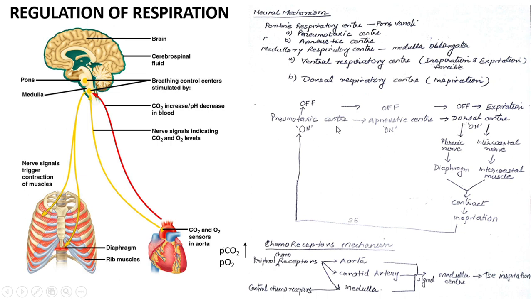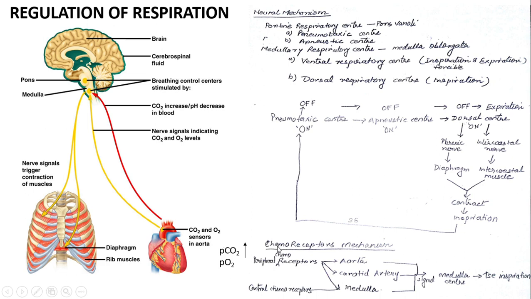When the pneumotaxic center, which is present in the pons varolii, gets activated or switched on, it signals the apneustic center. This apneustic center will further signal the dorsal center, and this dorsal center will give signals through the phrenic nerve and intercostal nerve to the diaphragm and intercostal muscles respectively, to contract and initiate the process of inspiration. After a few seconds, when the inspiration has occurred, the pneumotaxic center will be switched off and thus expiration will occur.